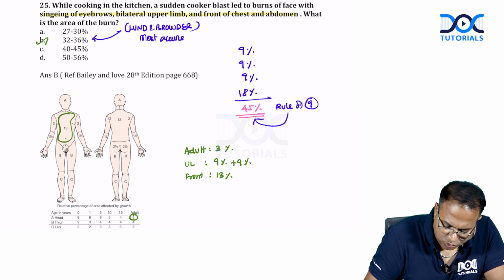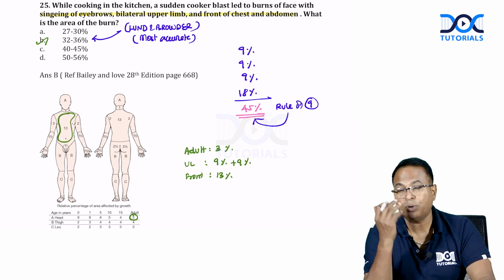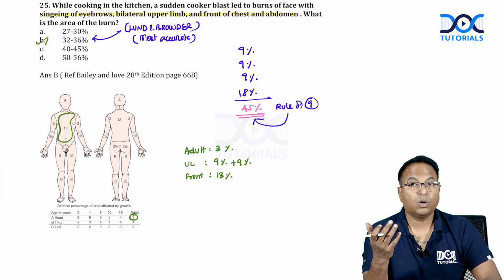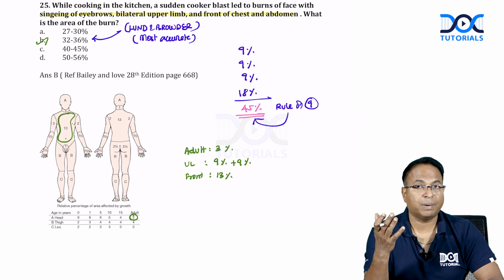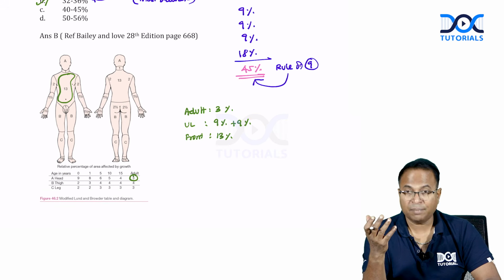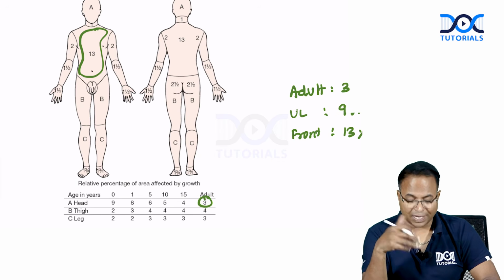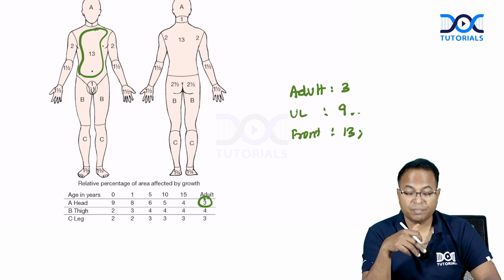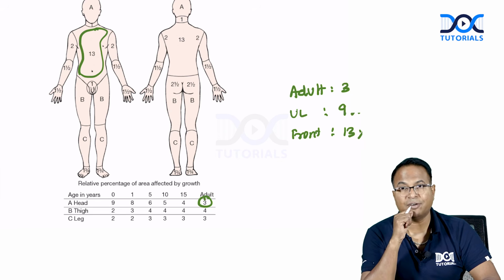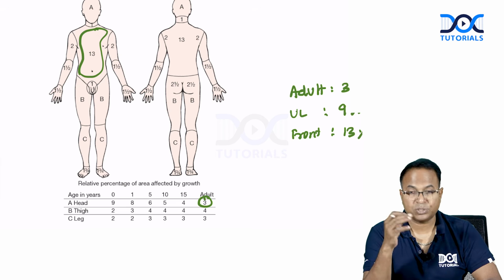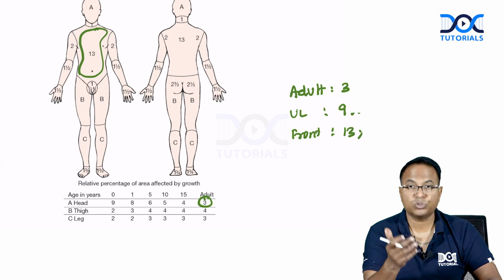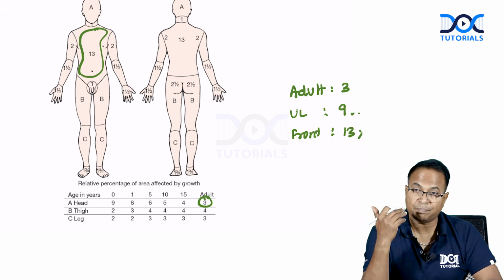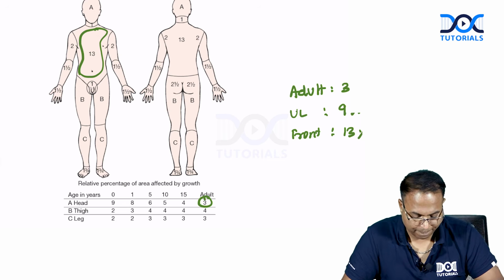Actually, the examiners should put a line whether it is asking from Lund and Browder or from rule of 9, because rule of 9 is easy to remember. This Lund and Browder you cannot remember. It is very difficult. It is printed in the case sheet. We use the case sheet and mark the percentage of burns. It is highly unethical to ask questions from the Lund and Browder chart. But there are questions coming from the Lund and Browder chart for the past few years in INI-CET.